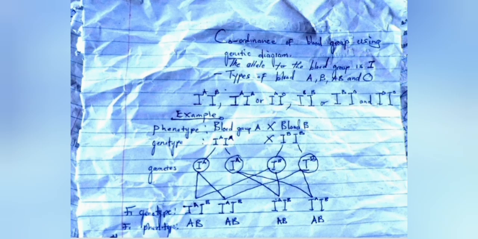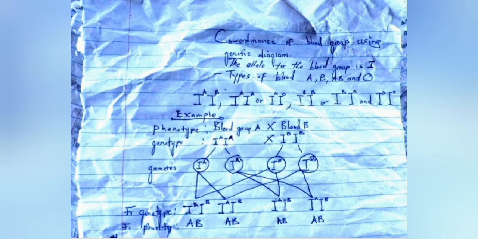Then the last one, blood group O, exists only as homozygous recessive. It can't exist as heterozygous.